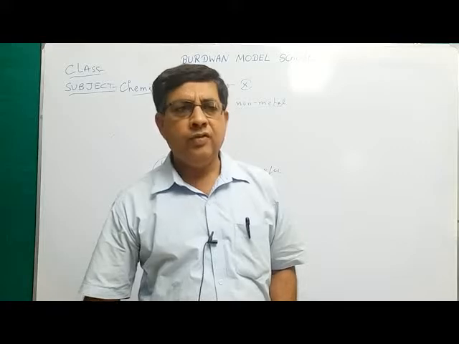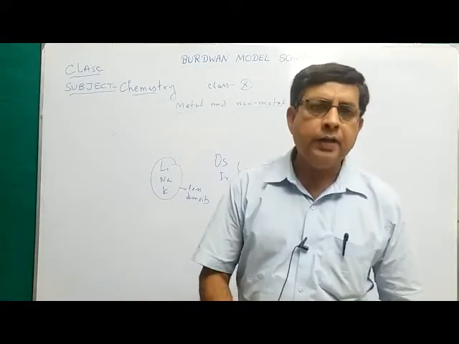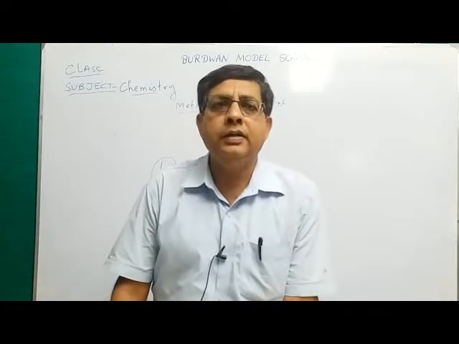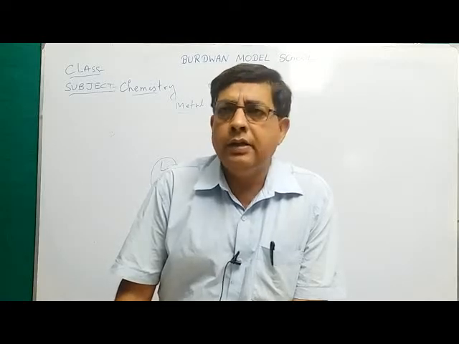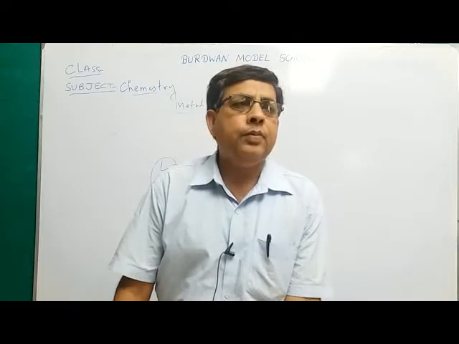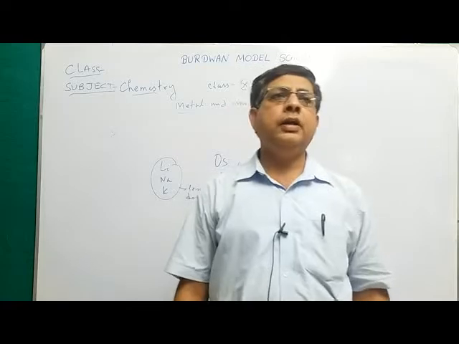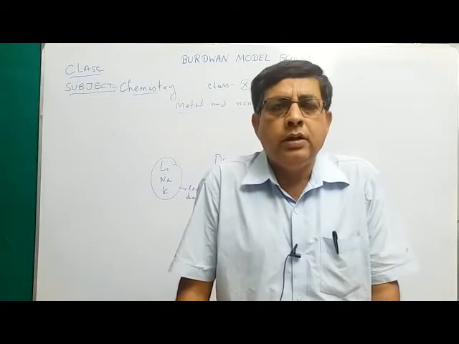Number three, metals generally have a high melting point. You know, the melting point of iron is about 1500 degrees centigrade, and the melting point of copper is about 1000 degrees centigrade. Generally metals have very high melting points except a few metals. Say mercury, which already exists in the liquid state, has a very low melting point, minus 39 degrees centigrade, that is its freezing point.